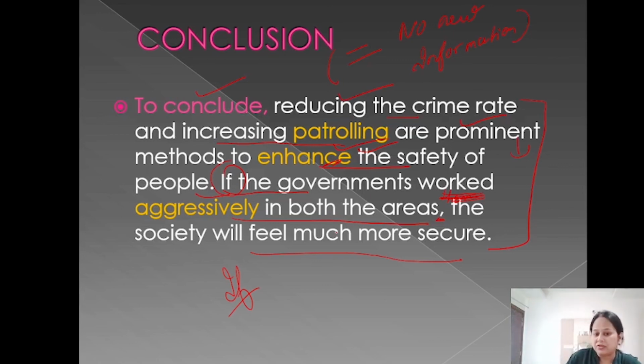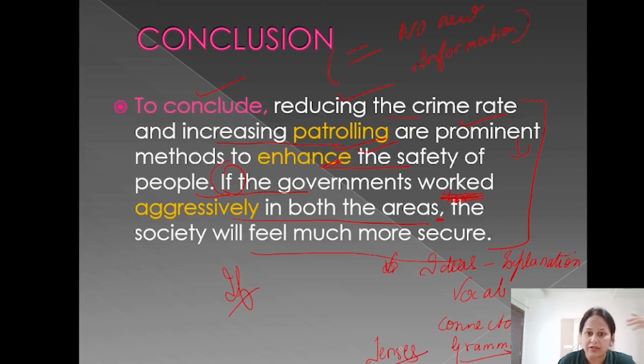So this is your IELTS writing task 2, where you have to take care of topmost priority is your ideas and its explanation. Okay. Second important thing is vocabulary. Then you have your connectors or cohesion, and of course grammar plays a pivotal role. Avoid spelling errors, and you should bring in variety of tenses in task 2 to get better band score. Of course, good use of structures, like here we have used ing, reducing the crime rate. So ideas are the hero of this.